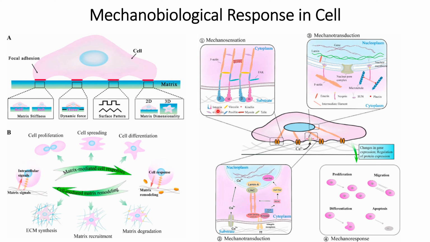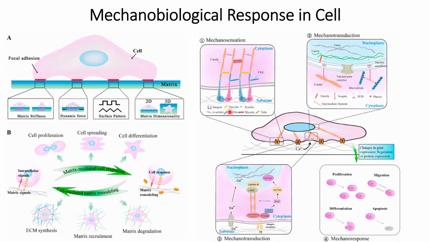experiences some of the mechanobiological forces that cause the activation of these integrins, which will trigger the following signaling pathways within the cytoplasm.